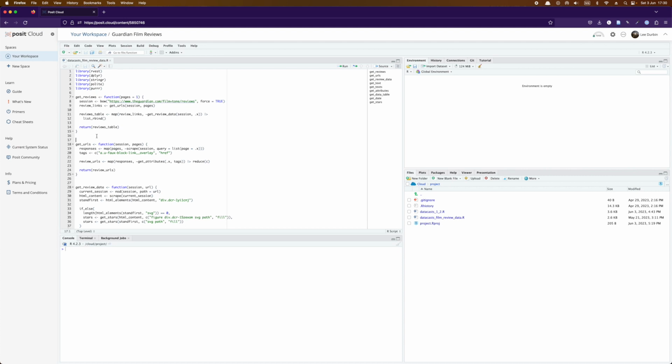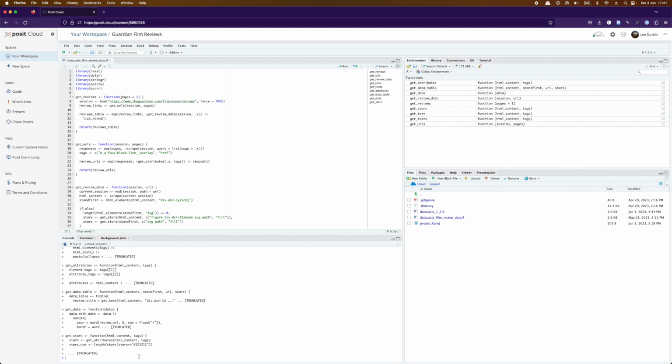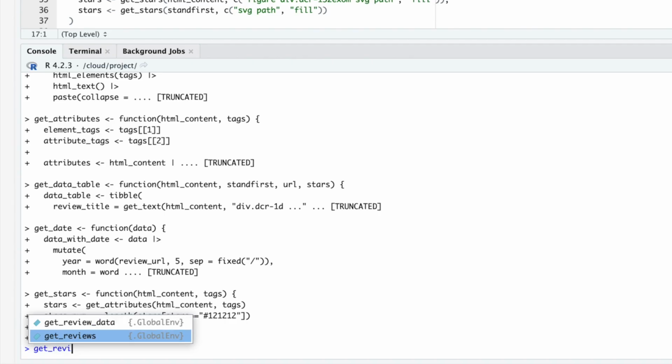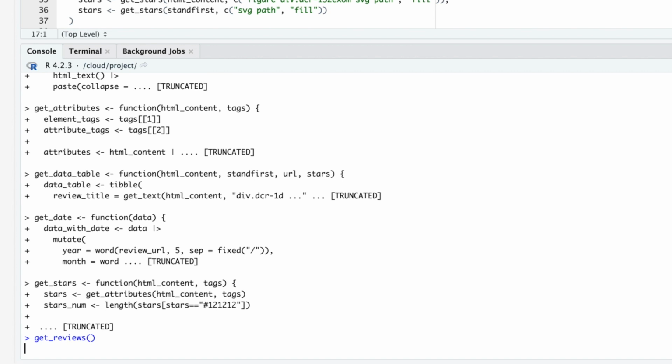In recent videos we've been writing some code together that reads film reviews from the Guardian Film Review website. And we've pretty much created all of the functionality we need to get this thing to work. So for example, if I run all of the code that I have here in my R file, I can then run a single command down here in the console, which would be get_reviews. And I don't need to pass any arguments to this function. I can just run it as it is.